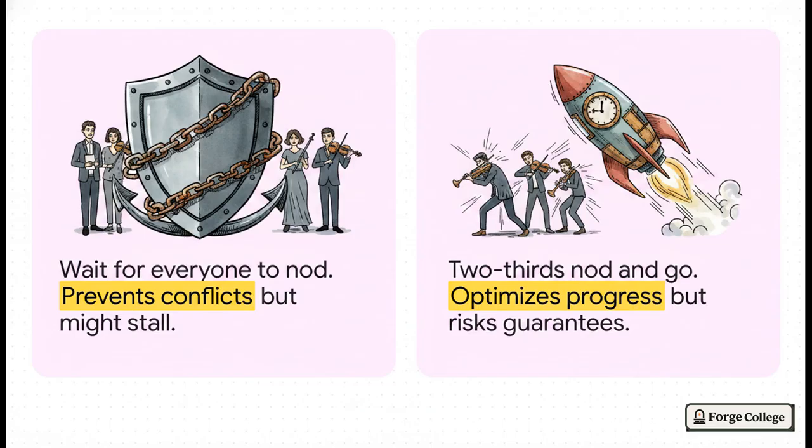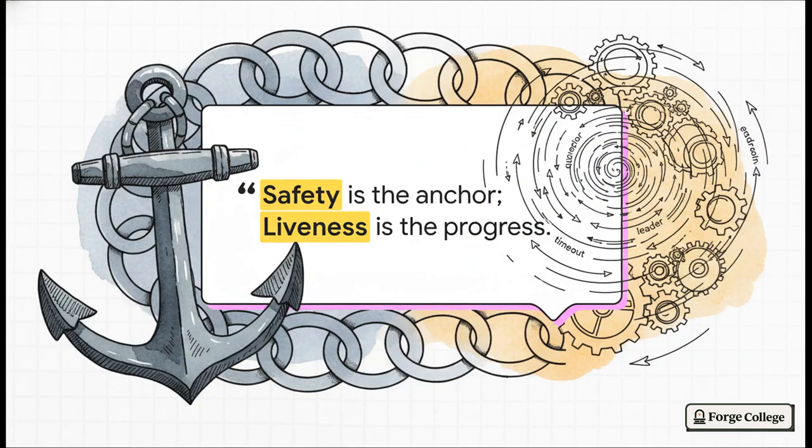Liveness, on the flip side, is the guarantee that something good eventually happens. It's the rule that says, hey, once 2/3 of the orchestra nods, just go. You're optimizing for progress so the audience actually gets to hear the piece, even if the conductor is acting up or the network is lagging, but you're risking slightly weaker guarantees if network conditions get really wild. Honestly, this sums it up perfectly. Safety is the anchor, liveness is the progress.